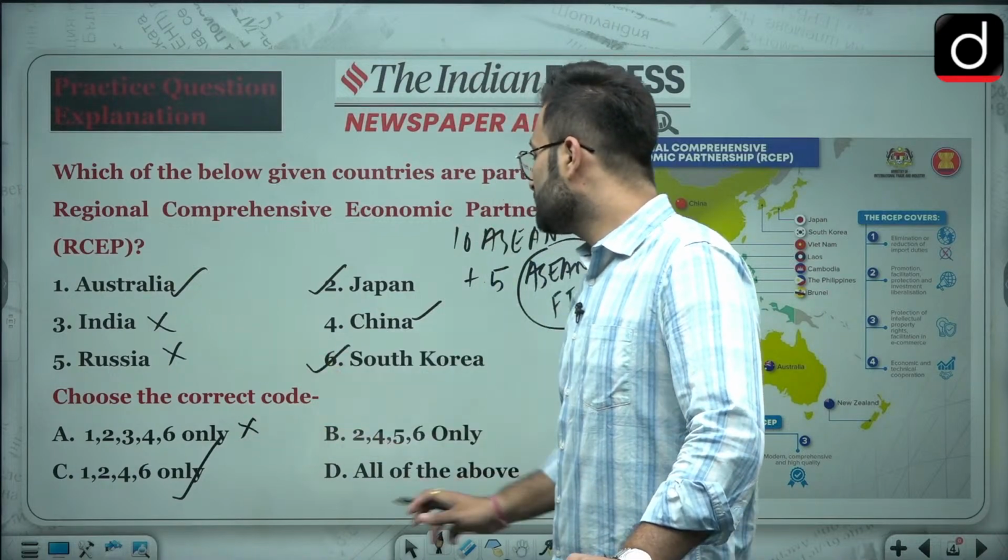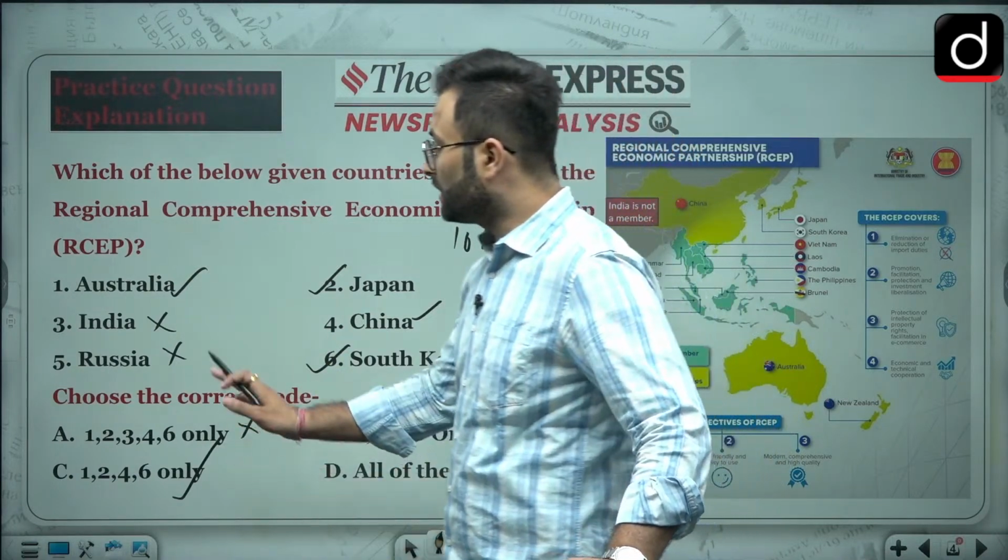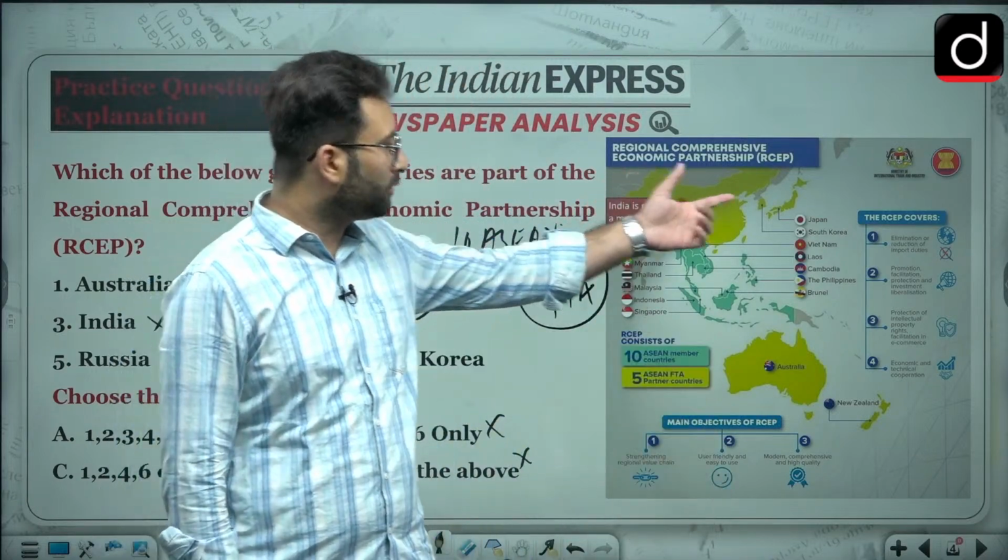If you know that Russia is not a member, you can eliminate these two. Okay, so basically option C is your right answer. Okay, here you can go through this particular map over here.